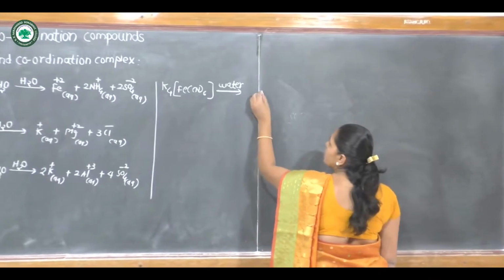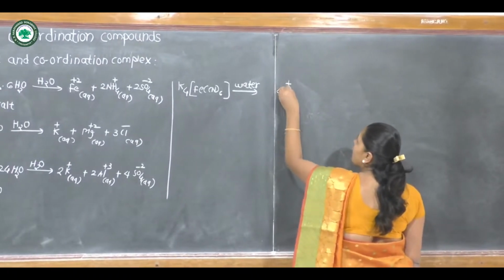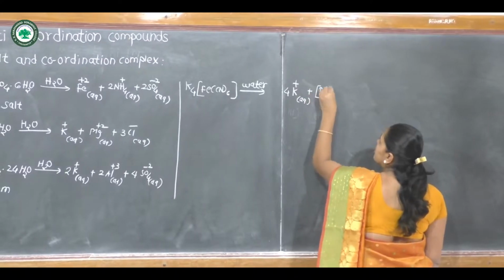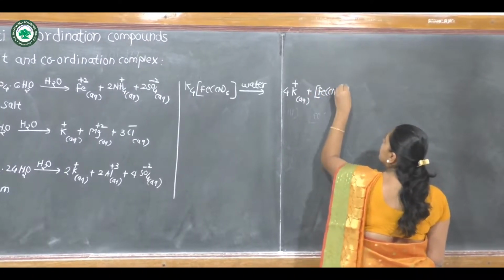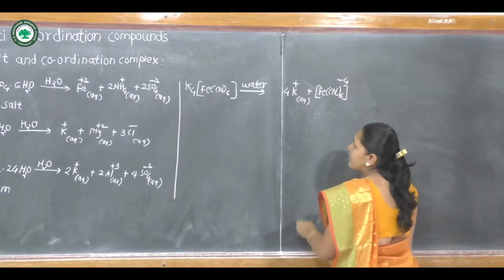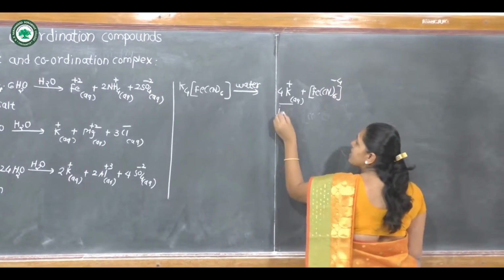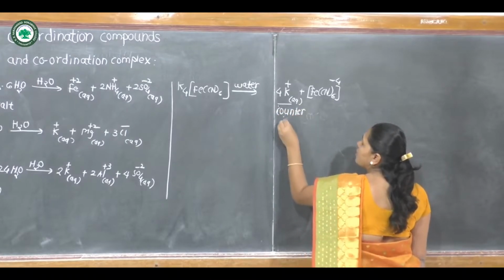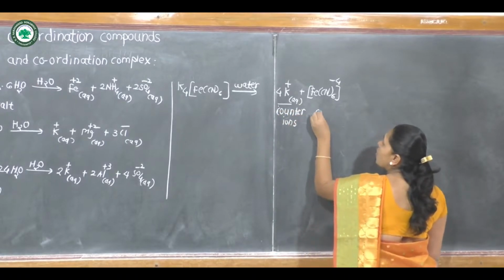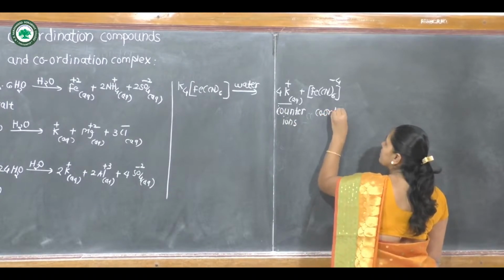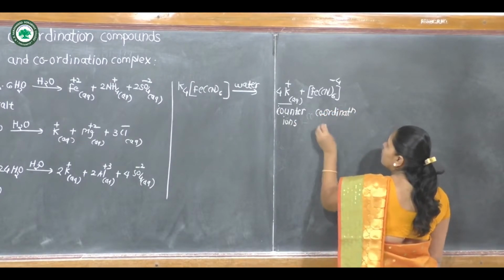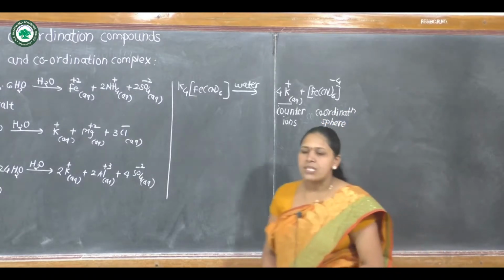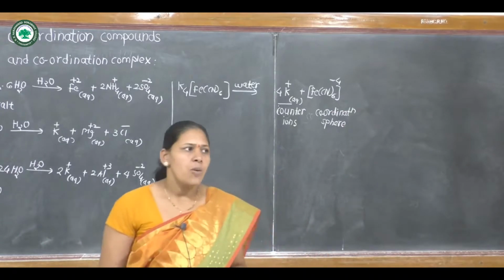That means it dissociates into only 4K plus ions and the complex ion with charge minus 4. This is the ionizable ion, that is the counter ion, and this is the coordination entity. This is the main difference between a double salt and a complex salt.